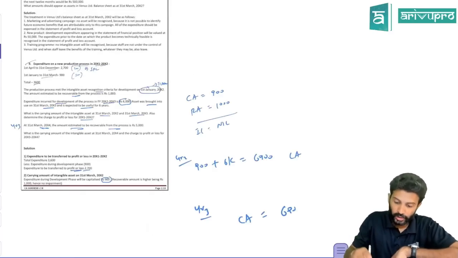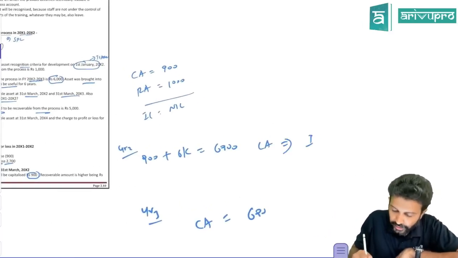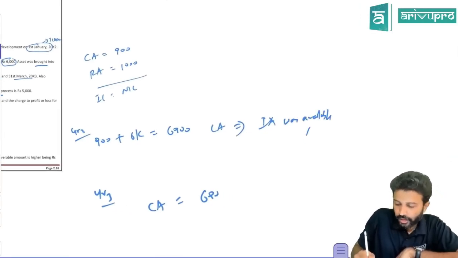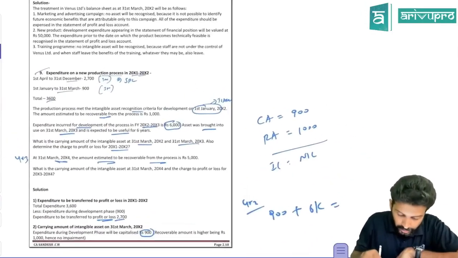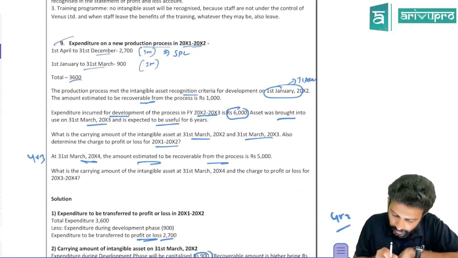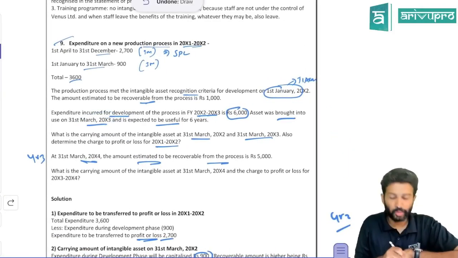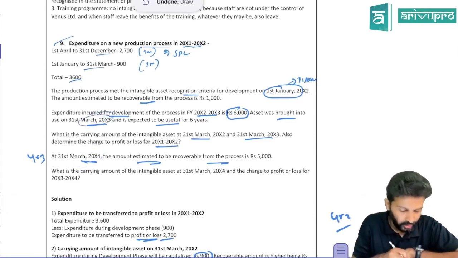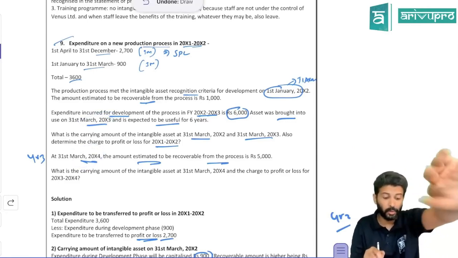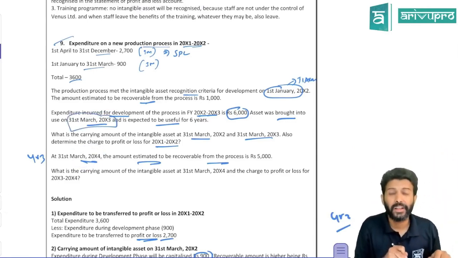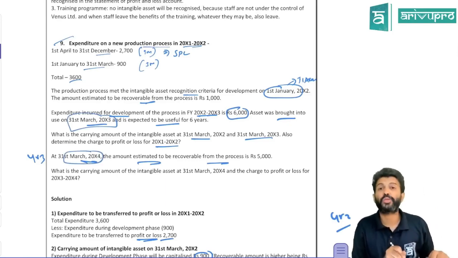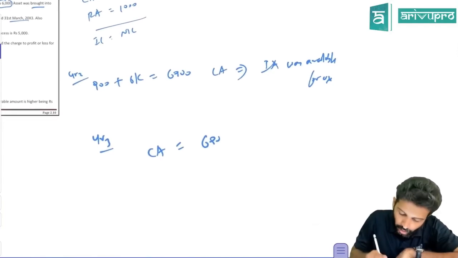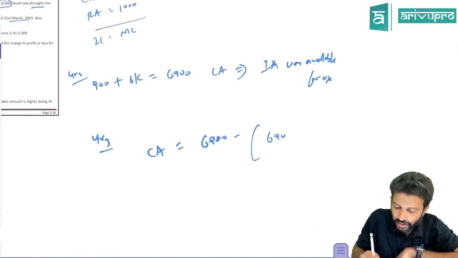No. At the end of year 2, the intangible asset was available for use. In the problem, they said the asset was brought into use on 31st March 20x3. We are not talking about 31st March 20x3 here. We are talking about 31st March 20x4. That means you have used that intangible asset for 1 year, so the carrying amount will not be 6,900. You have to depreciate, amortize this.